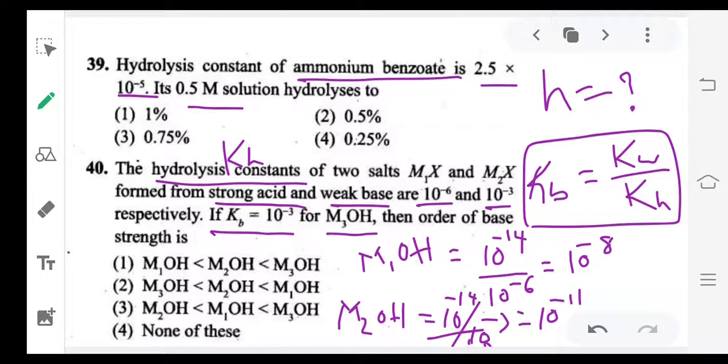So now, which is less? 10 power minus 11 is less. Which is high? 10 power minus 3 is high. So M3OH is the strong base. So first option M3OH, and after that M1OH. So the third option is correct.